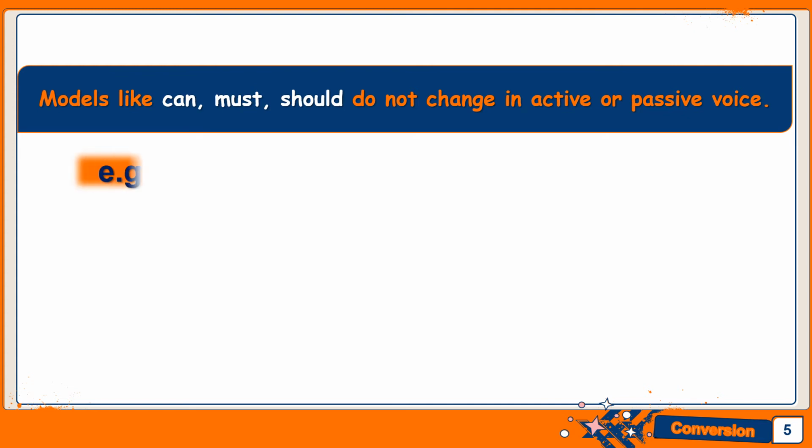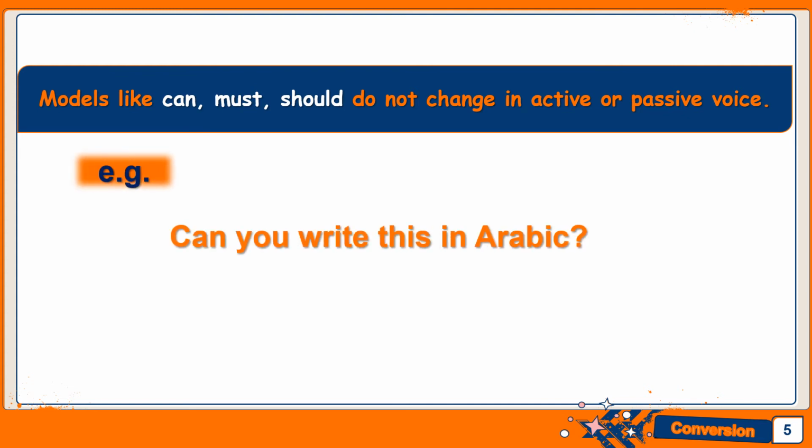Let us take an example for this. Have a look at this sentence. Can you write this in Arabic? Now over here, you do not have any auxiliary verb. You have a modal over here, and that is can. This will not change. So let's move on to basic steps.